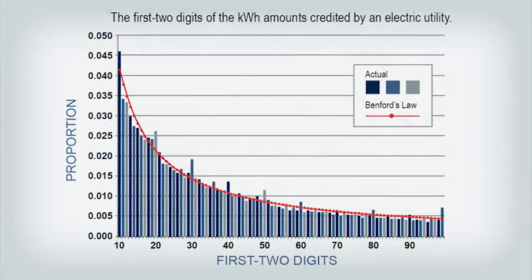This graph shows the credits issued for kilowatt hours by an electric utility company. We investigated the spike at 99, and it turned out that several employees were fraudulently giving customers credits for numbers just below 1 million and just below 100,000 kilowatt hours. Those customers would in turn give the employees a nice present in exchange for the credit.